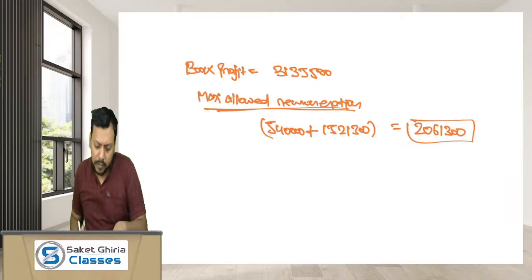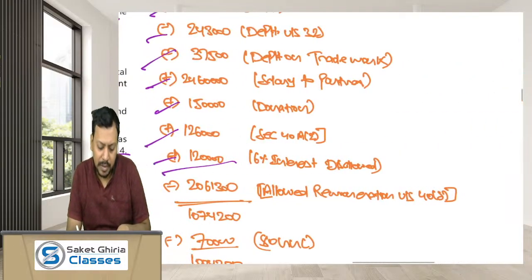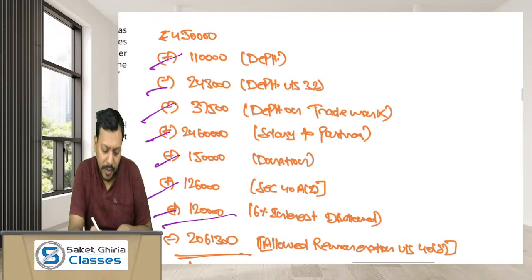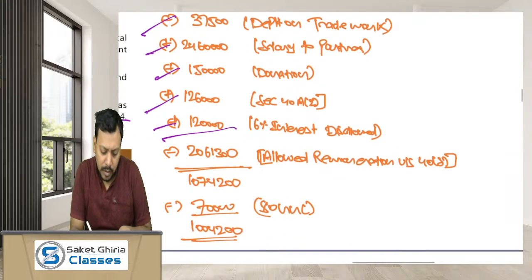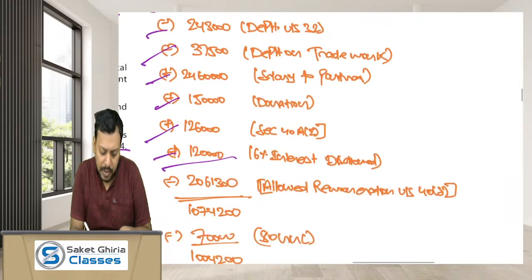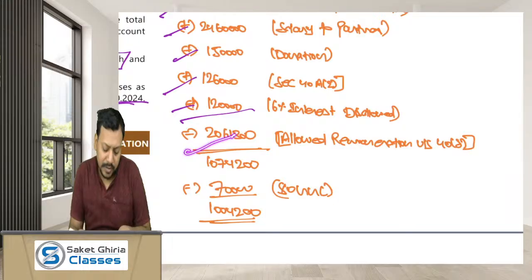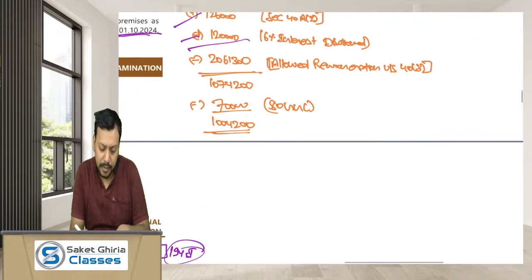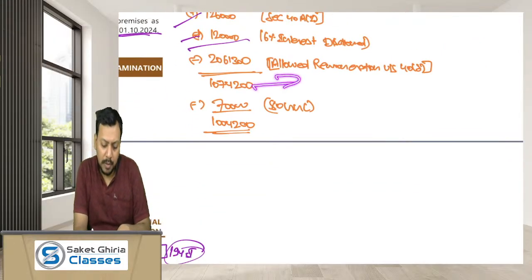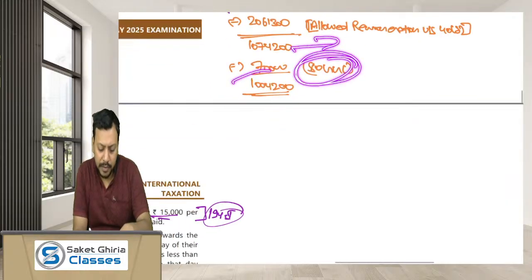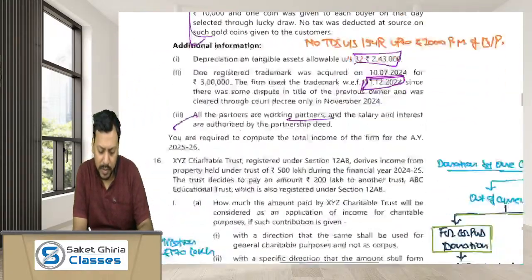It would be 20,61,300. And what is the amount of remuneration the firm has paid? The firm has paid 24,60,000. So the maximum remuneration that would be allowed in the hands of the partnership firm would be 20,61,300. And after gross total income, deduction under section 80GGC rupees 70,000. Okay, I hope you guys are getting.